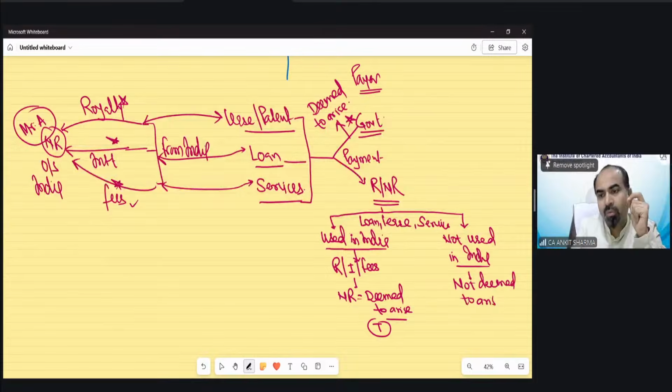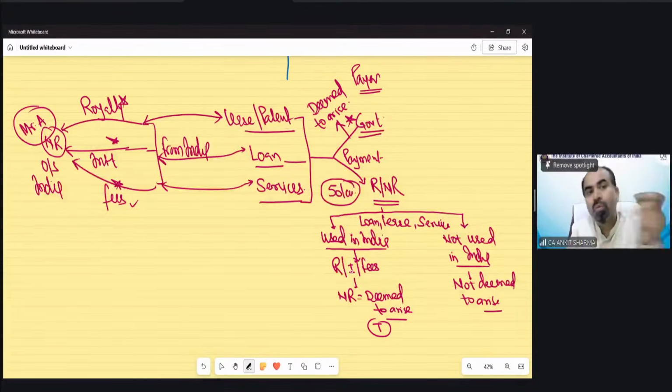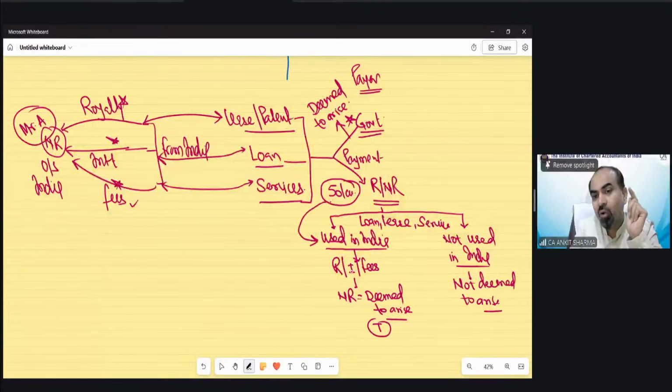Let me tell you how. Suppose a resident has taken a 50 lakh rupees loan from this non-resident. He utilized this loan of 50 lakh rupees for his business, which is in India, for his factory, which is in India. And then he pays interest on this loan. So in that case, you can see this loan has been used in India for the purpose of business, etc. So the interest, whatever he is paying to that non-resident, will form an income deemed to arise from India. In the hands of the non-resident, he needs to pay tax on it.